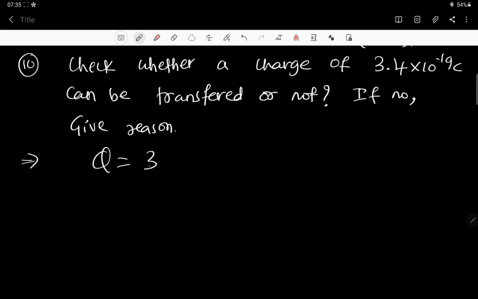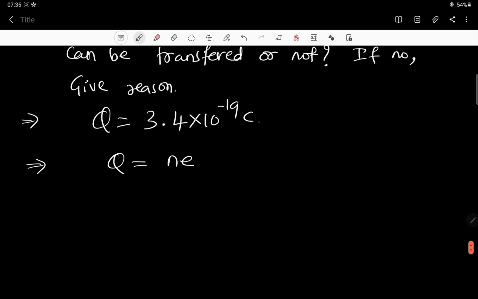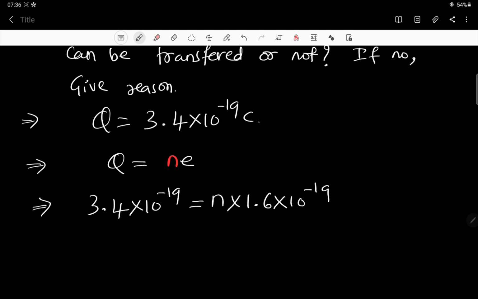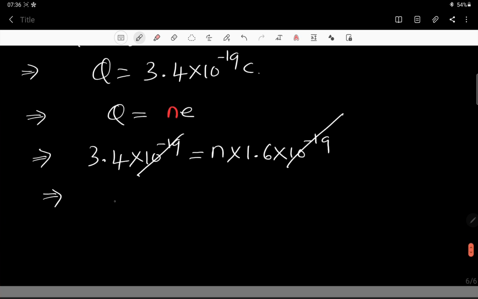Now, how much is the charge? 3.4 into 10 to the power minus 19 coulomb. Everybody knows there is a formula Q is equal to NE, and this N must be an integer. Only then is this charge transfer possible. Q is 3.4 into 10 to the power minus 19, N we don't know, and E is 1.6 into 10 to the power minus 19. The 10 to the power minus 19 cancels, and now I am going to find N.